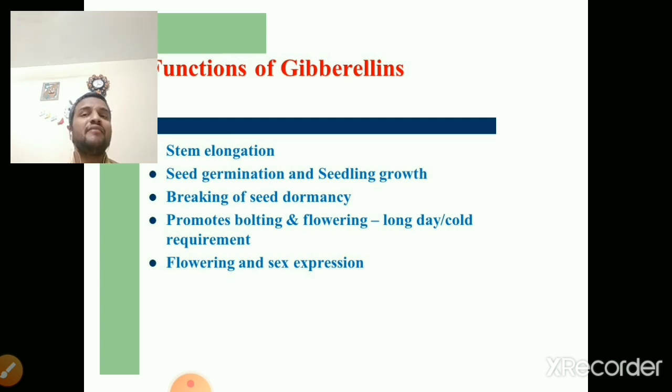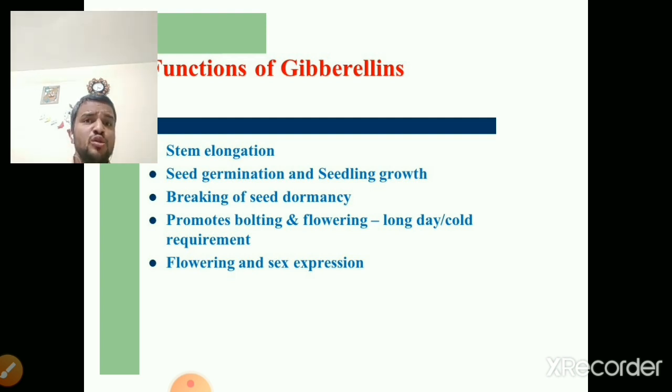The seed has a seed coat, so it weakens the seed coat, and allows the seed to germinate. Then why is dormancy necessary? Dormancy is necessary in order to avoid unfavorable conditions. So that's why we have seasonal crops, rabi crops and kharif crops. Why this? Because of seed dormancy.